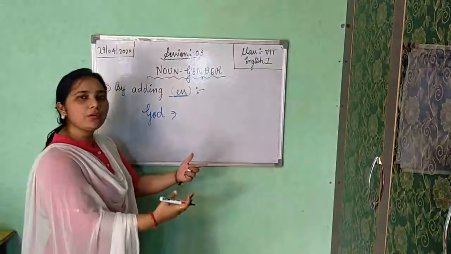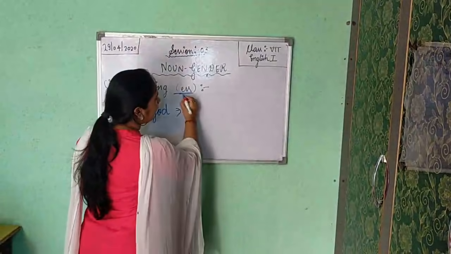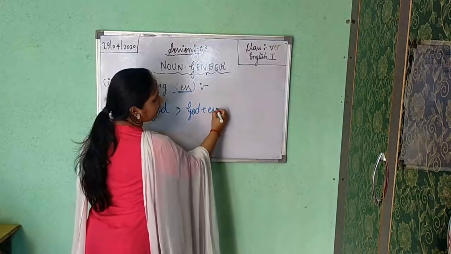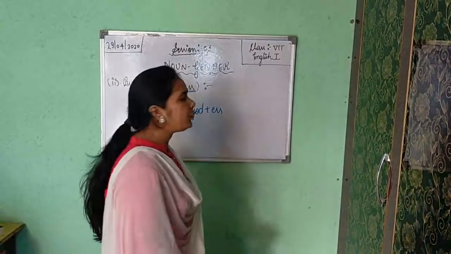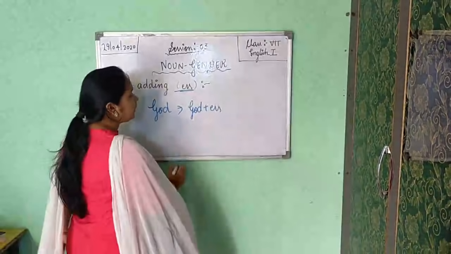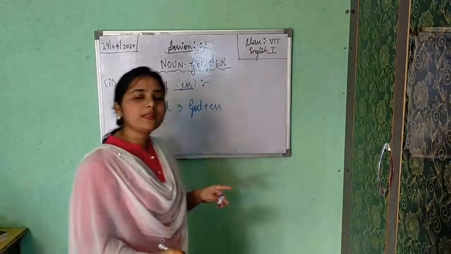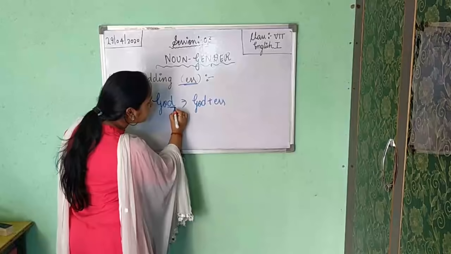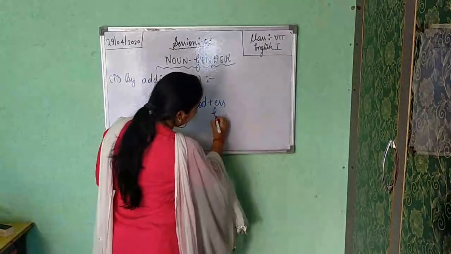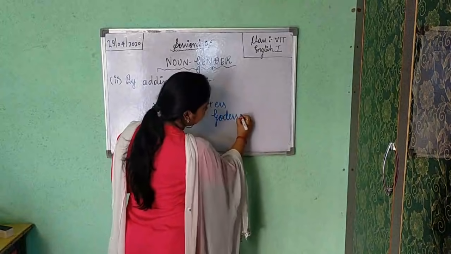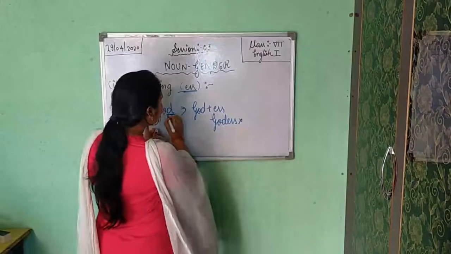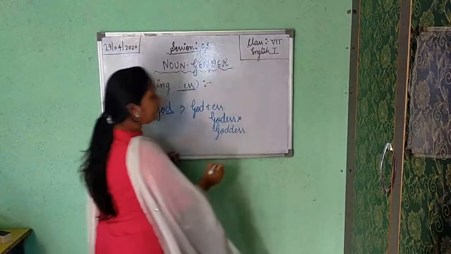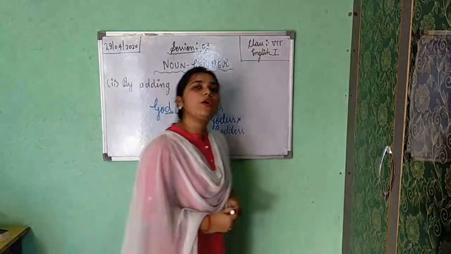When I have changed into feminine, I have added E double S here. G-O-D, then I have added E double S. But sometimes, only sometimes, you can see some exceptions are there. It is English grammar, it is full of exceptions. So here the last letter should be doubled. Okay. So if you are writing G-O-D-E double S, it is incorrect. But when you do doubling of this D, it becomes G-O-double-D-E double S. It is the correct spelling of goddess.